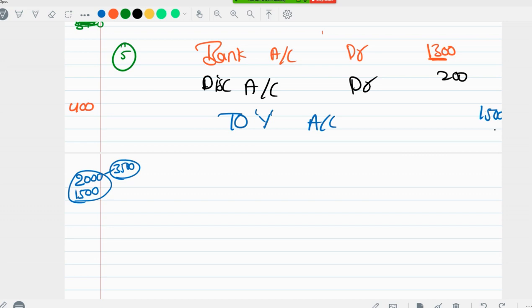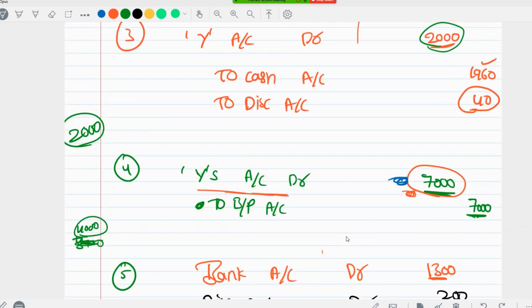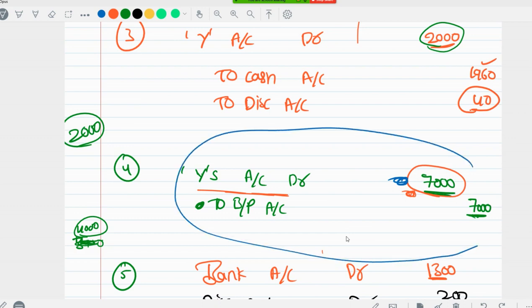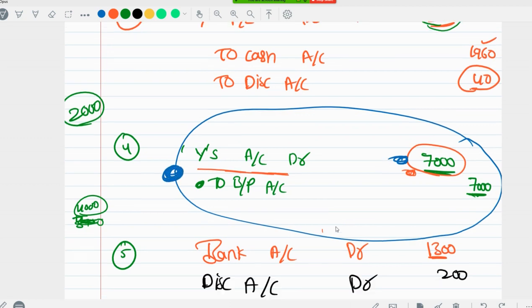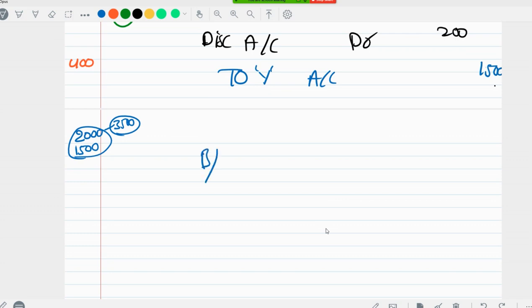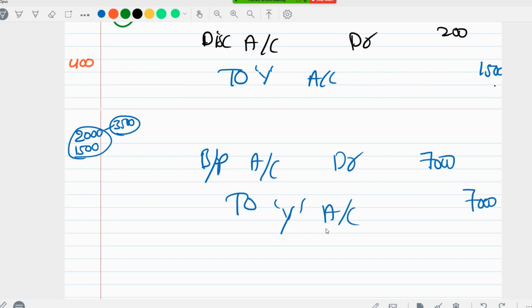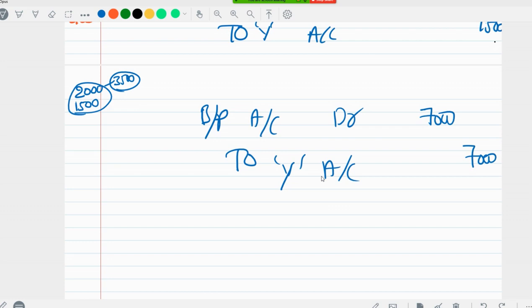But are we able to pay that much of money? No, we can't pay because we became insolvent. So whenever we become insolvent, the bills receivable or bills payable will become dishonored. Here we have written a general entry for when the bills are accepted, right? This will become dishonored. So when the bill is dishonored, do the opposite. Bills payable, we don't need to pay anything. Bills payable account debit 7000 to Y account. So Y will become our creditor. Okay, it's fine. So I'm dishonoring that entry.